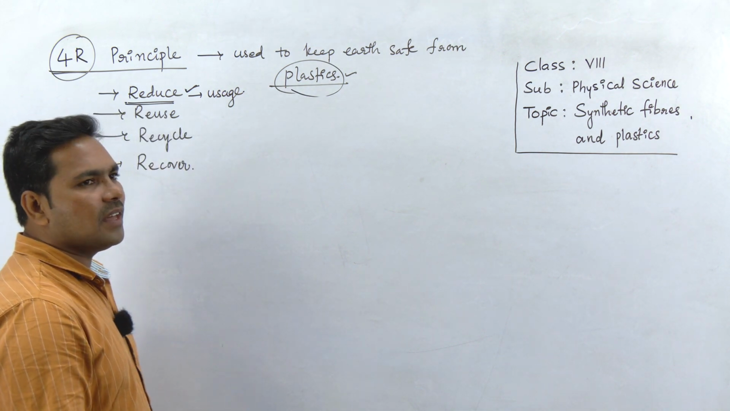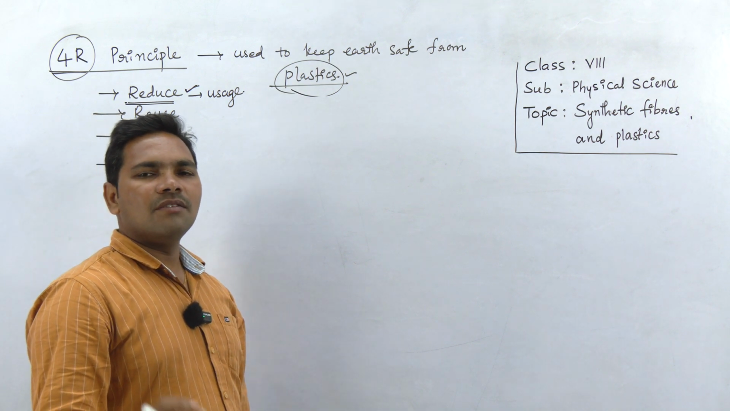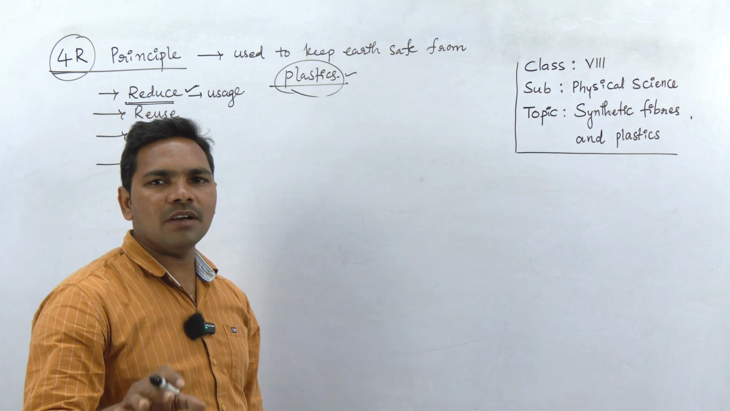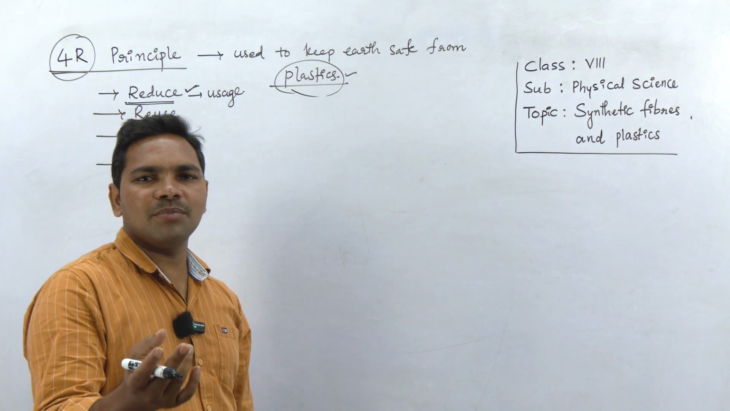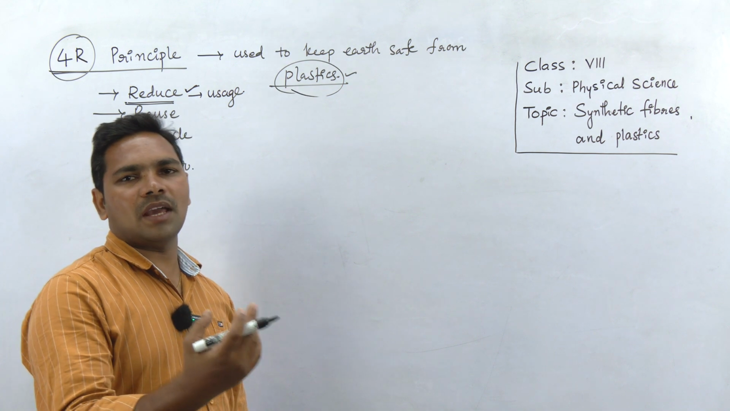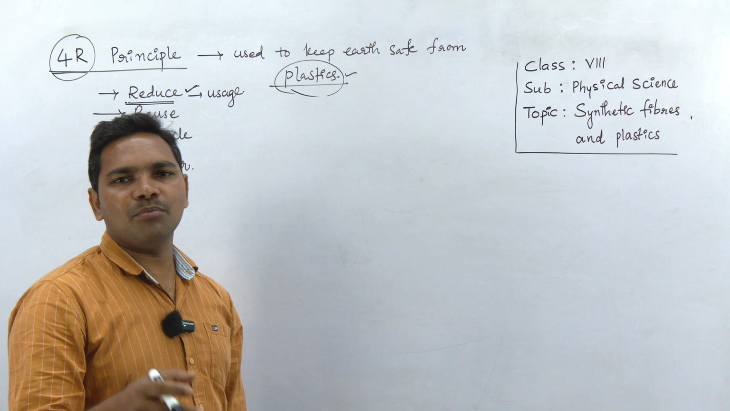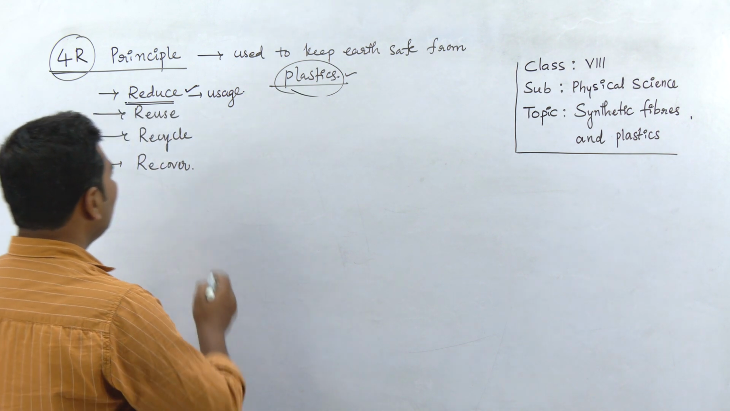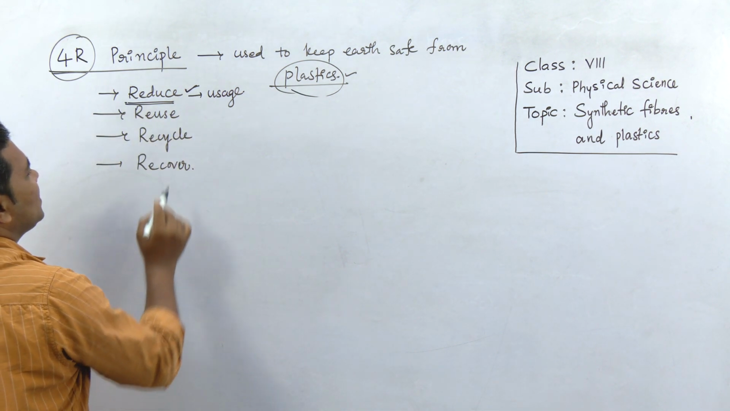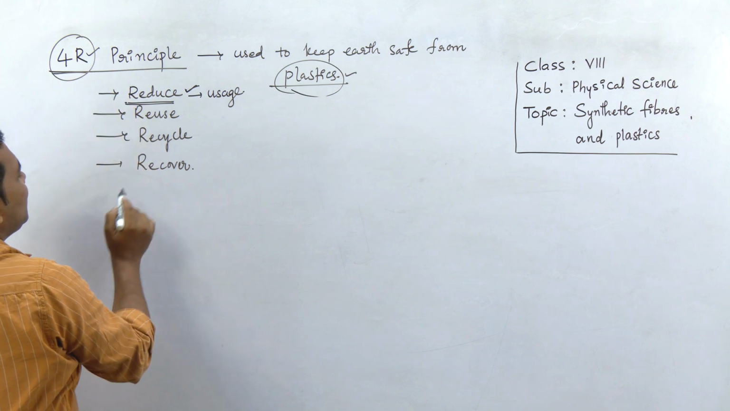So instead of that, we can make small practices wherever possible. We can reduce the usage of plastics, for example, by taking our own carry bag to the shopping, avoiding plastic whenever possible. Using these things, we can reduce the usage of plastic. This is the first R in the 4 R's principle.